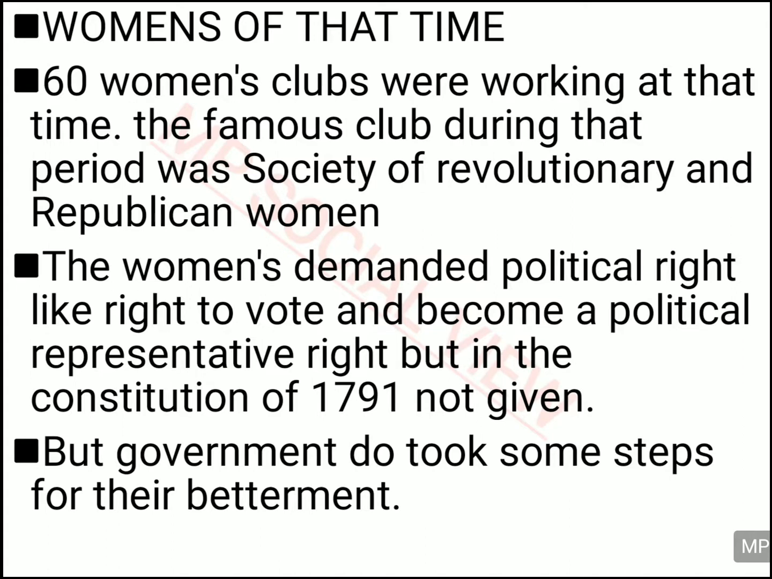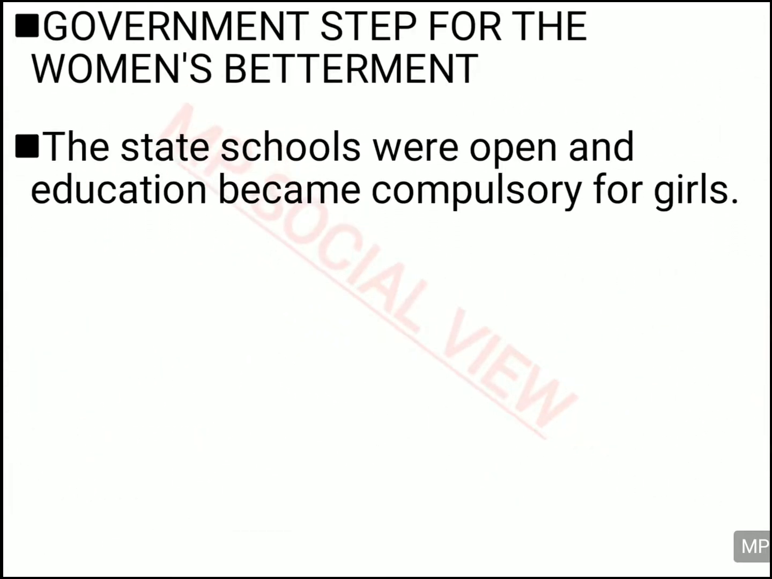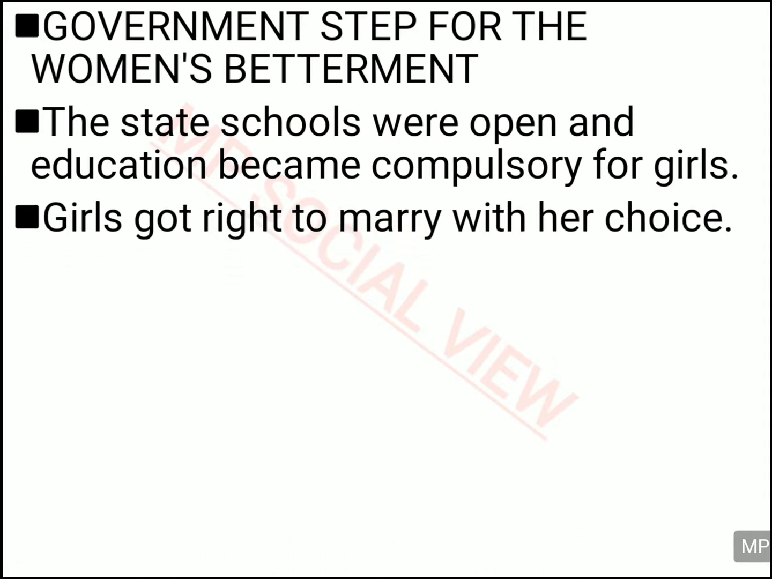Of course the government did not give them political rights, but the government took some steps to improve the condition of women. Like the government opened state schools, in which education was made compulsory for all the women of the state. Then the government also gave the right to marry according to your own choice. Now the women were free to choose their partners.